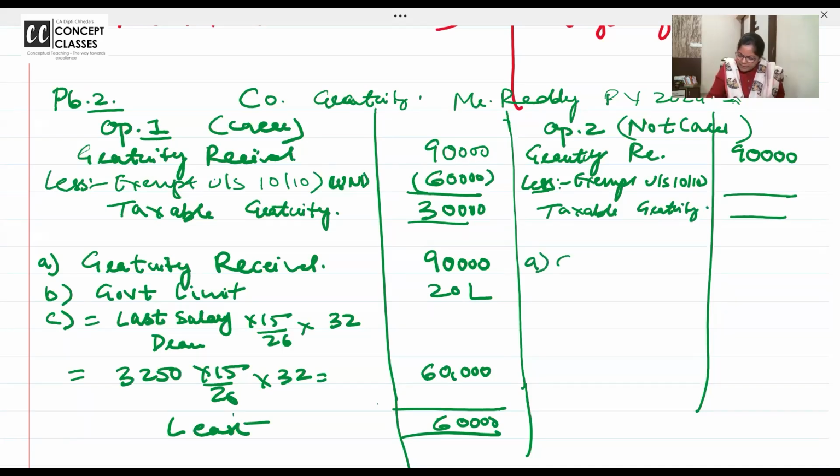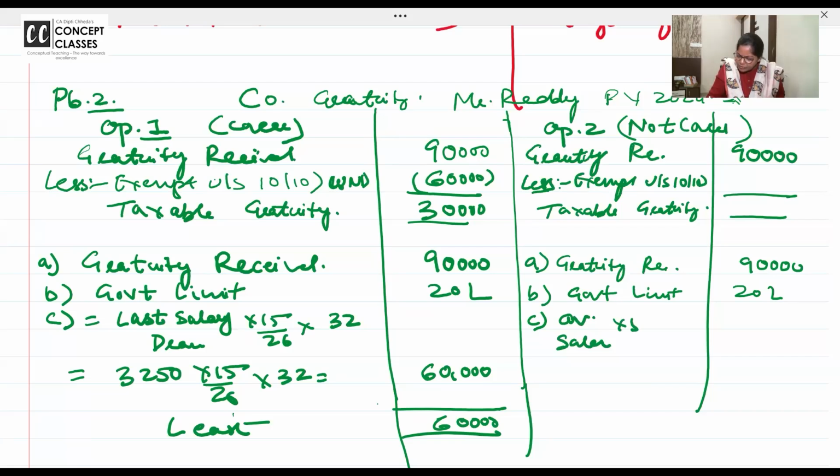A bit: gratuity received 90,000. B bit: government limit 20 lakhs. C bit: average salary into 15 by 30 into 32 years.